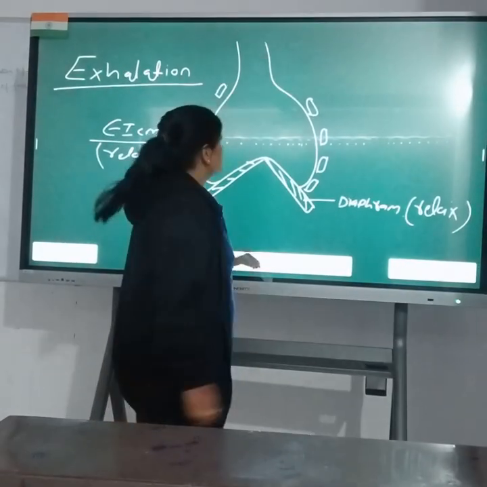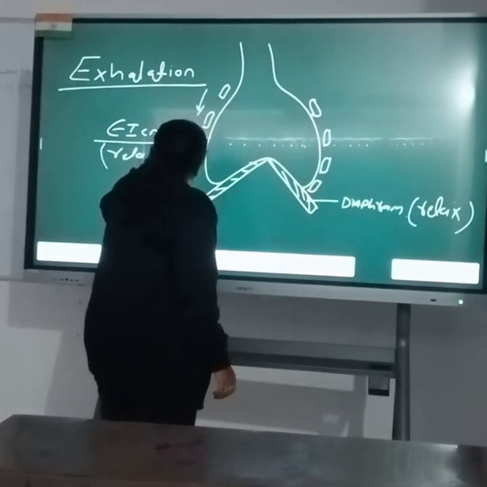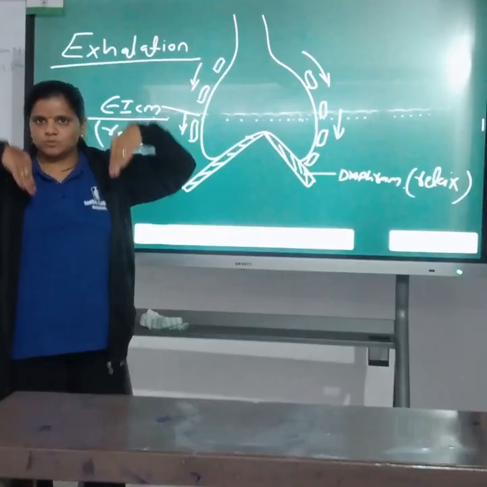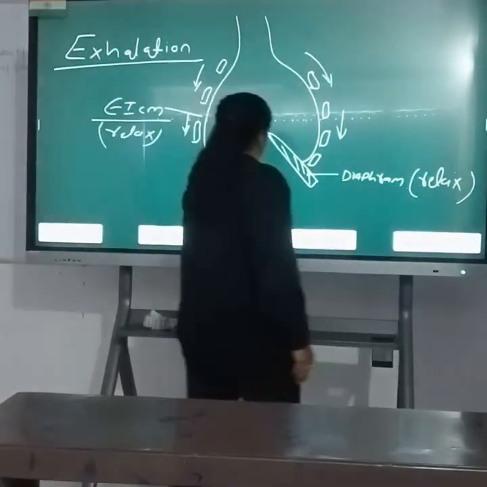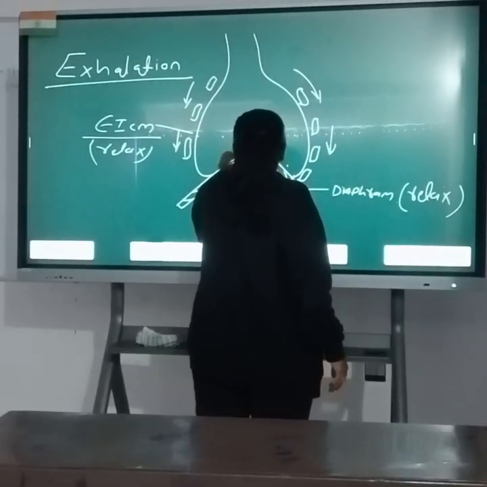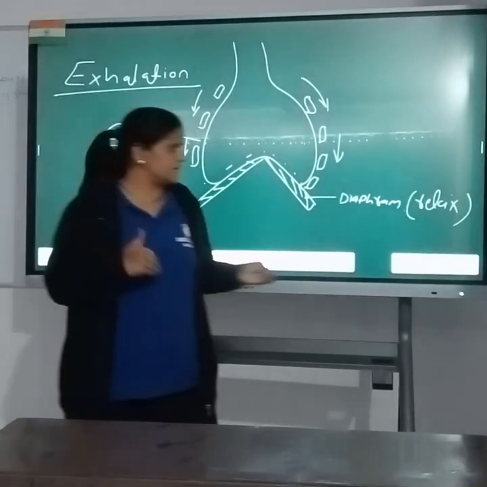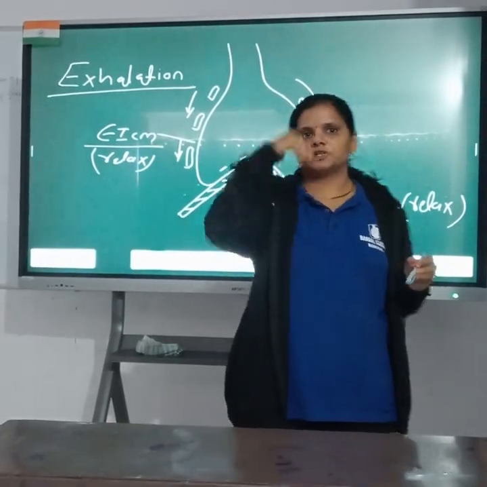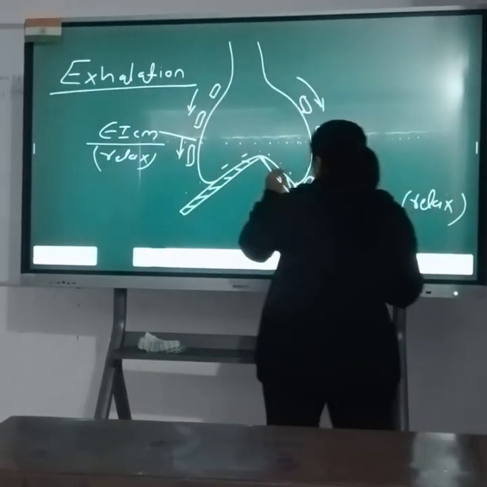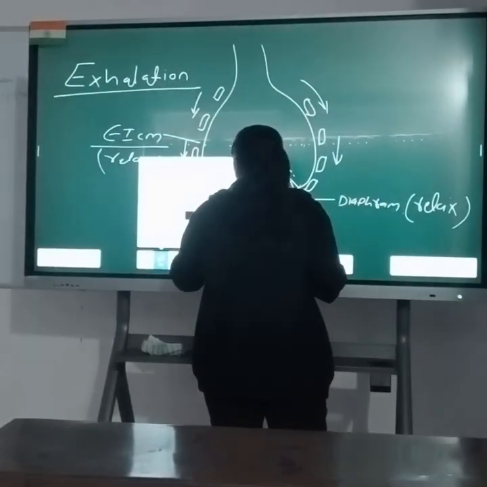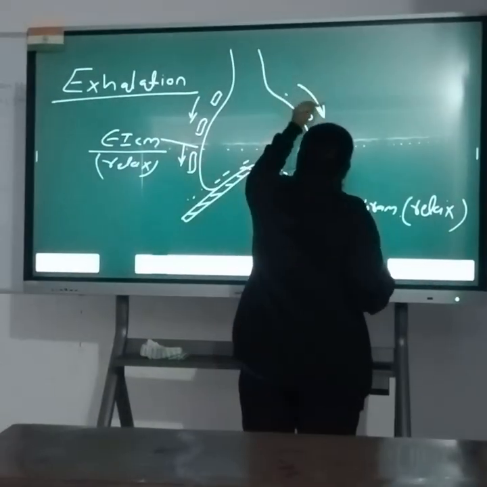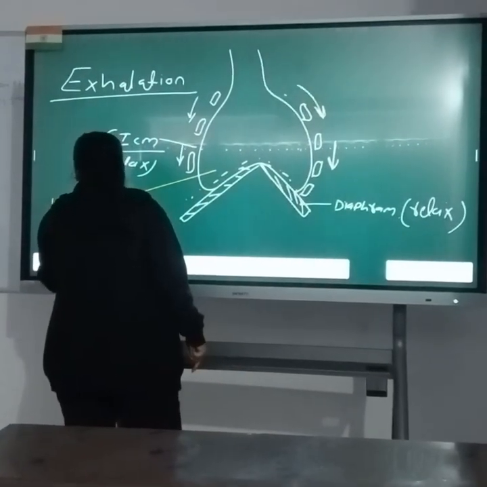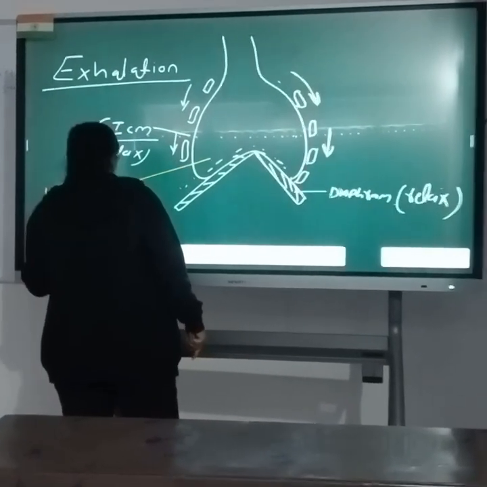So all the ribs are moved downwards, and the diaphragm again becomes dome shape, because the relaxed form of the diaphragm is dome shape. So the diaphragm becomes dome shaped and the ribs move downward. As a result, the volume of the thoracic cavity will be decreased.